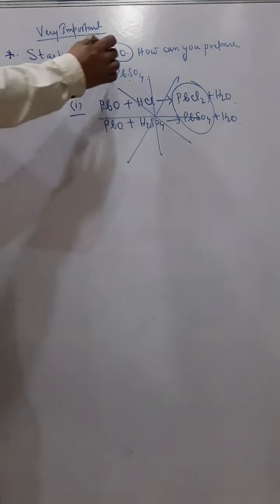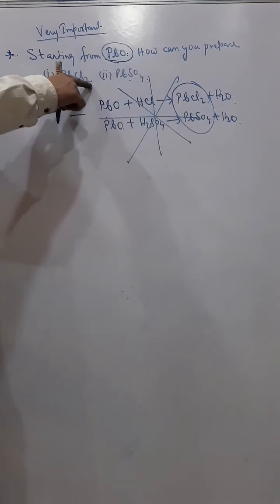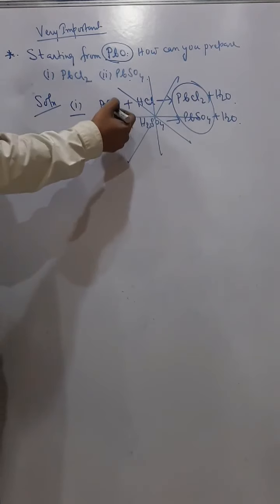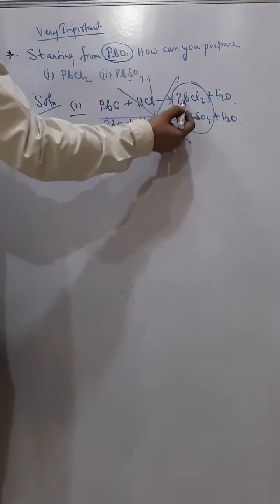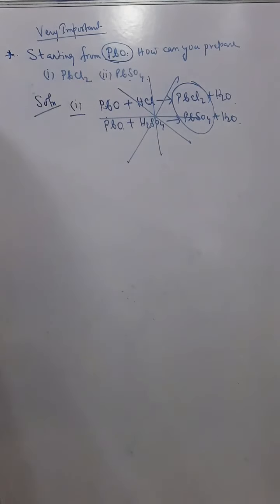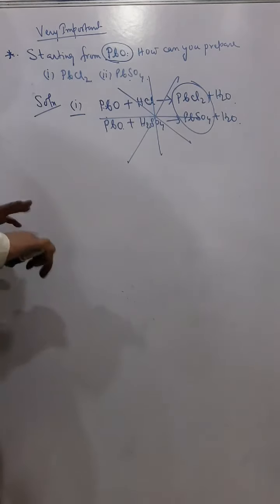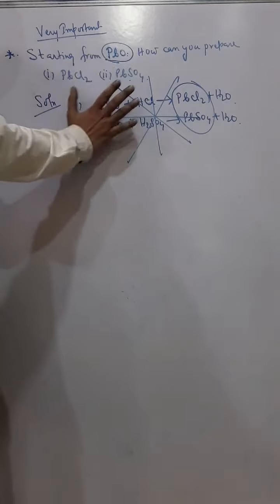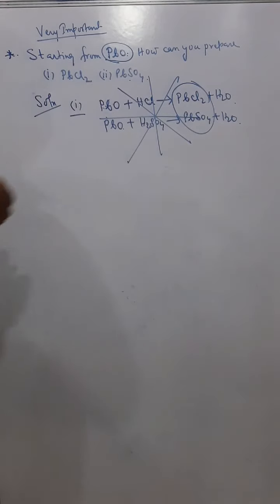We have to start with PbO and get PbCl2, but we can't use this because this is a neutralization reaction and these are insoluble salts. So we cannot use a neutralization reaction for preparation of insoluble salts. Okay, remember, very important. So you remember this mistake and you should not repeat it.